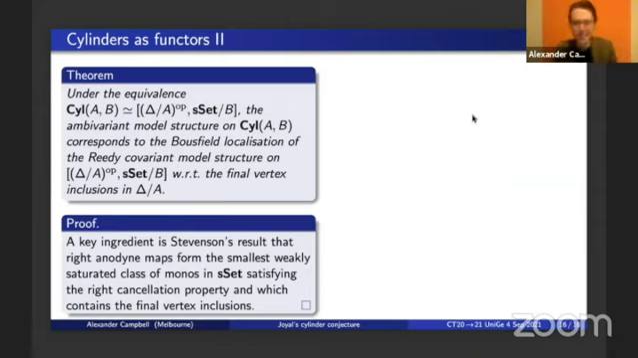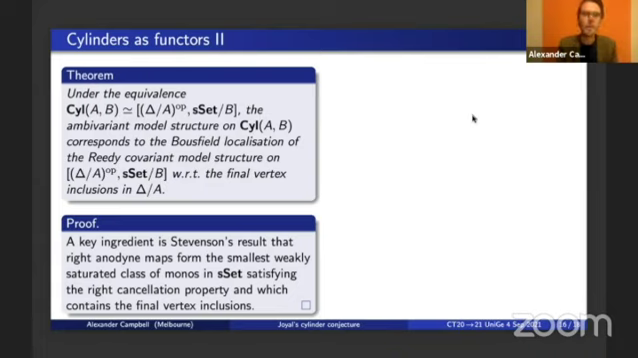So under this equivalence, the ambivariant model structure on SIL-AB corresponds to the Bousfield localization of the Reedy covariant model structure on that functor category with respect to the final vertex inclusions. So let's say that in the other direction. So we have this covariant model structure on simplicial sets over B. We also have the category of simplices of A, which is a Reedy category. It inherits a Reedy category structure from the standard Reedy category structure on the category of simplices.